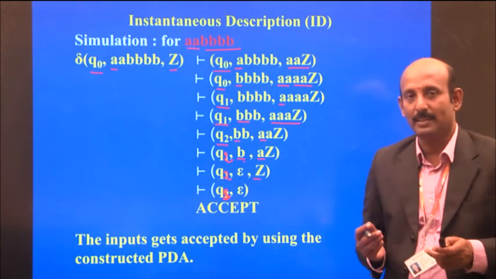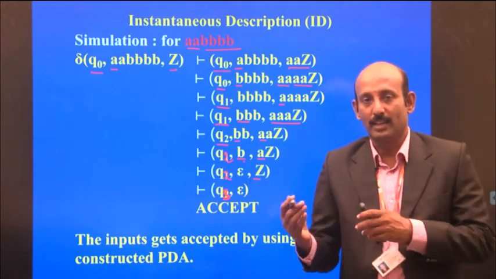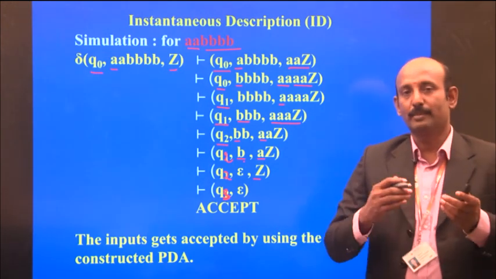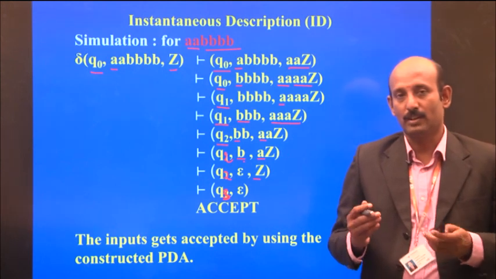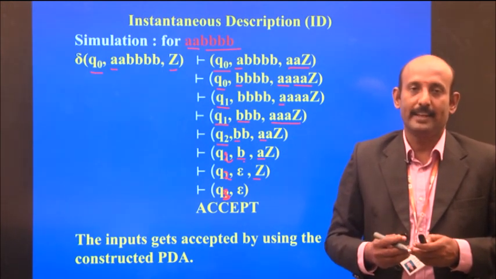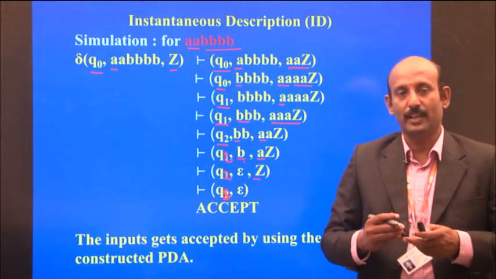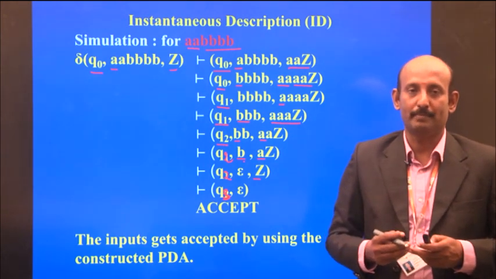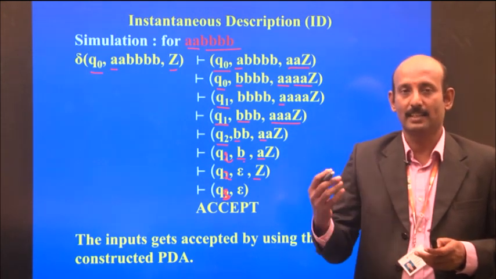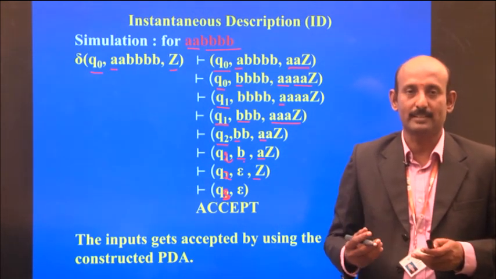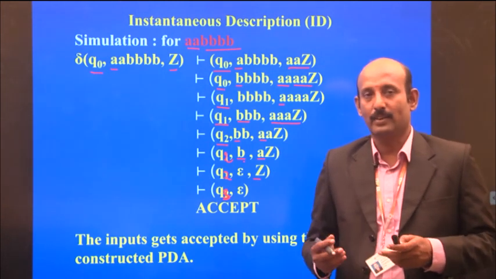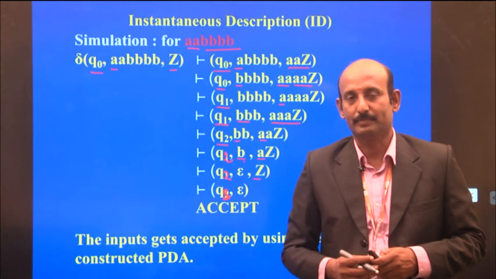So this is the fundamental difference between regular languages and context-free languages. For regular languages we use the pumping lemma; for context-free languages we use the PDA. If the PDA accepts it, the language is context-free; if not, we cannot say that.